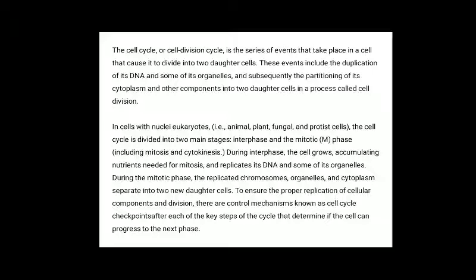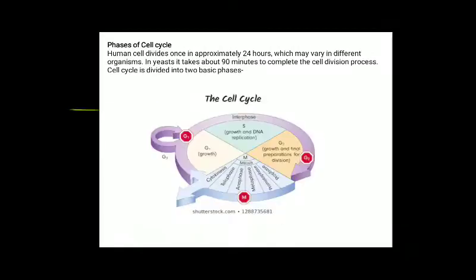To ensure the proper duplication of cellular components and division, there are control mechanisms known as cell cycle checkpoints after each of the key steps of the cycle that determine if the cell can progress to the next phase. Phases of cell cycle.